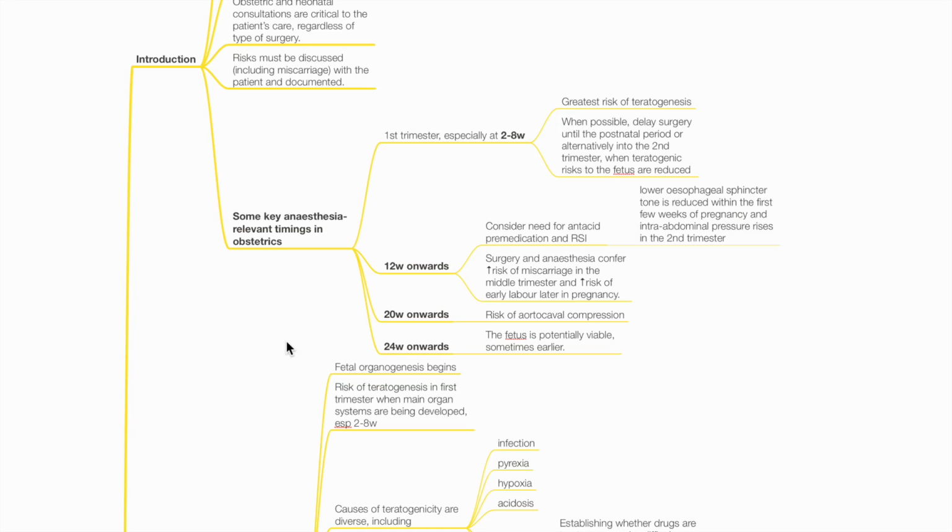Lower esophageal sphincter tone is reduced within the first few weeks of pregnancy, and intra-abdominal pressure rises in the second trimester. Surgery and anesthesia confers increased risk of miscarriage in the middle trimester and increased risk of early labor later in pregnancy. 20 weeks onwards, there is risk of aortocaval compression. 24 weeks onwards, the fetus is potentially viable, sometimes earlier.